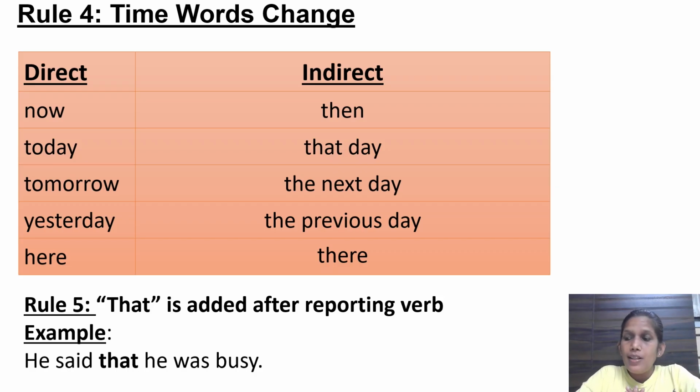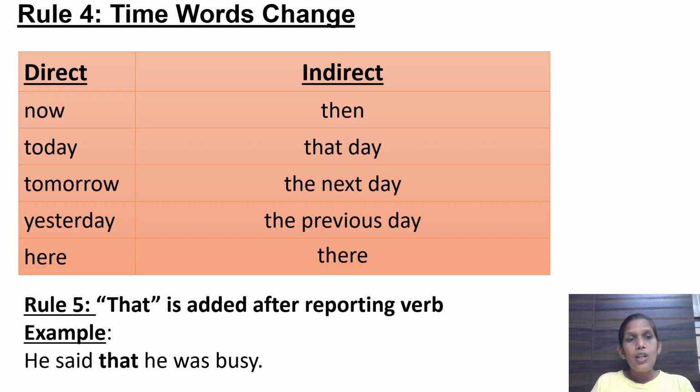Correct. Now yesterday, let's say he said the match was yesterday. Okay, so how will you write in direct speech? He said, comma, open the inverted comma. What did he say? The match was yesterday. Similarly, in indirect speech, how will you write? He said that the match had been the previous day. Okay, instead of was, you will be using had been. Okay, so yesterday ki jagah pe kya aayega? The previous day. So the sentence would be, he said that the match had been the previous day.